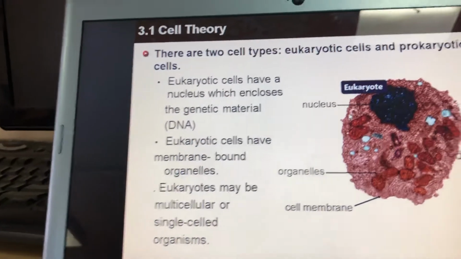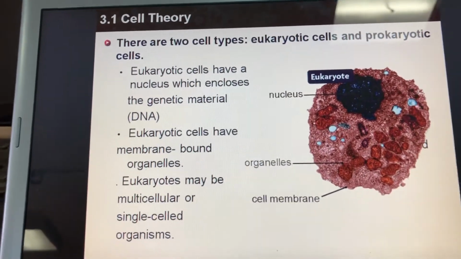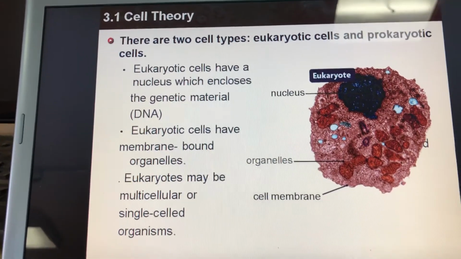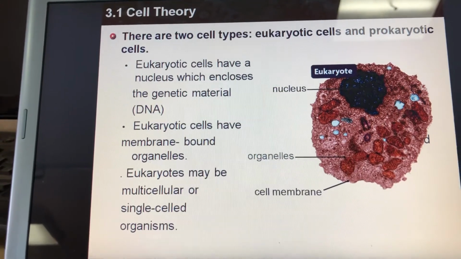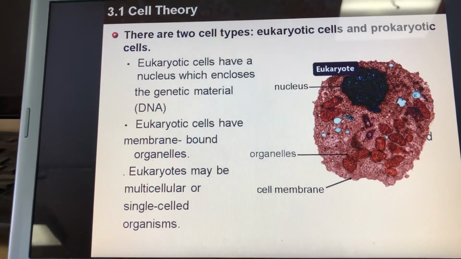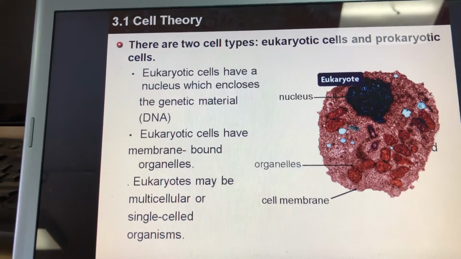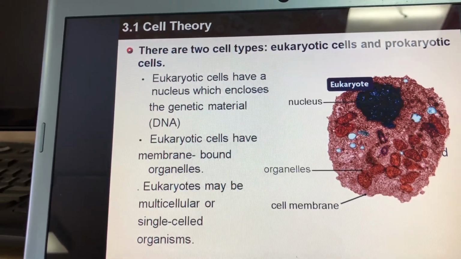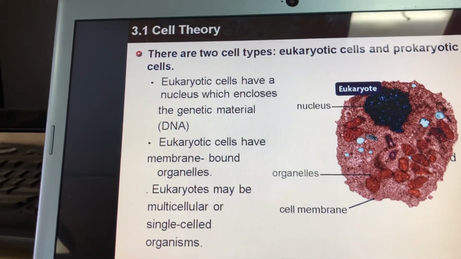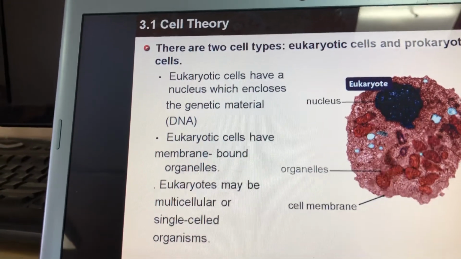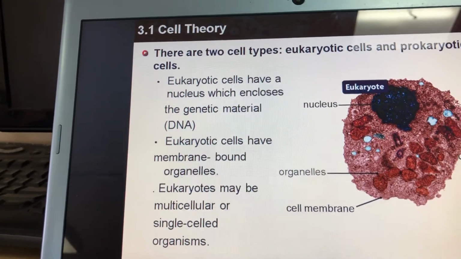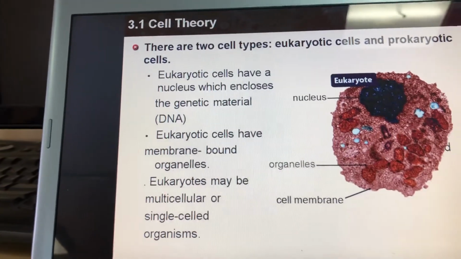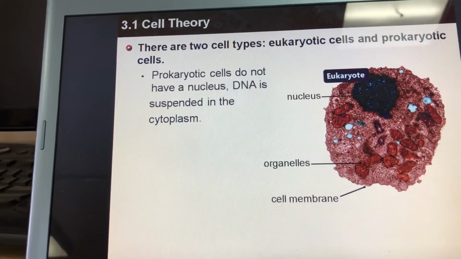So eukaryotic cells have membrane-bound organelles. Alright, eukaryotes also may be multicellular or single-celled organisms. Eukaryotic cells may be multicellular organisms that are made of many cells, or single-celled organisms like the amoeba.